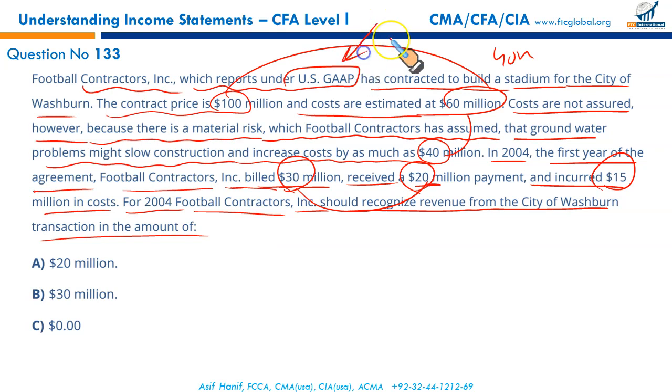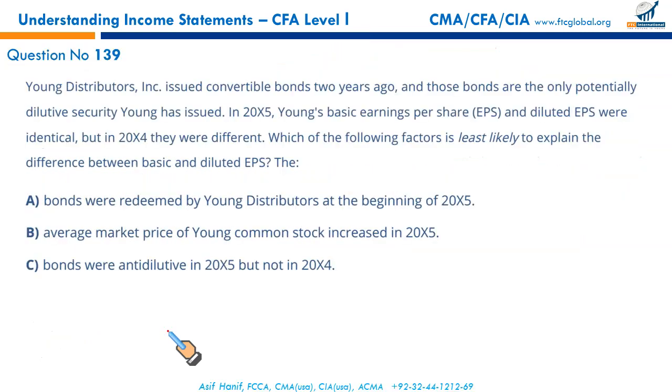Since we are talking about the US GAAP, under the given situation, we cannot make a reliable measure of the total cost because of some waterlogging and salinity issue. Since we cannot determine the total estimated cost, the only option we have is the completed contract method. And since this project is not completed, none of the amount received or billed can be considered as revenue. So no revenue, no profit, zero. We will be using completed contract method. That makes 0 the correct option.